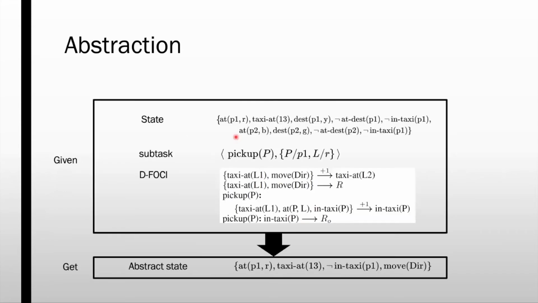Given the current state and the current subtask being executed, we can ground the defoci statements and get the complete set of relevant state variables.